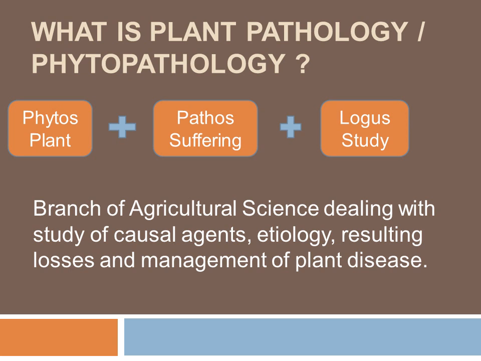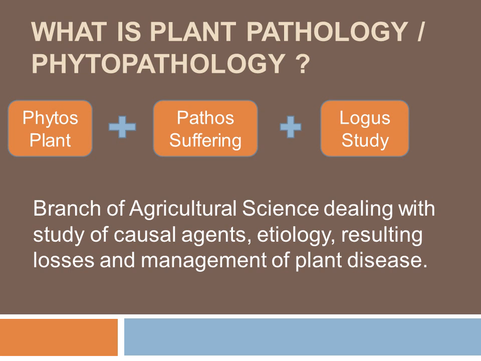Firstly, we will see where the word plant pathology comes from. The word plant pathology comes from the Greek language. I will tell you one thing: words that end with the letter Y usually come from Greek, just like pathology. Pathology is a Greek word. Next is etiology. Etiology is also a Greek word.